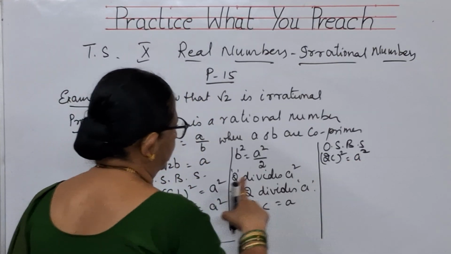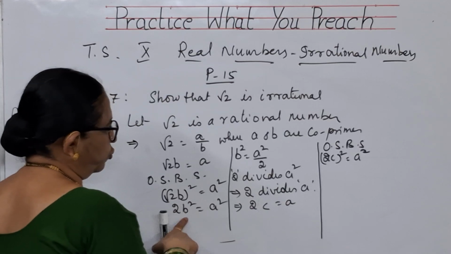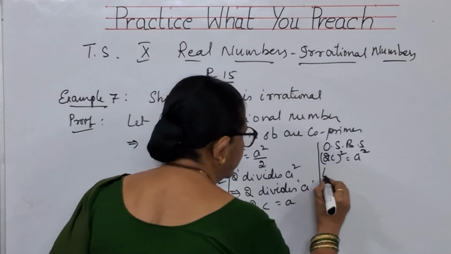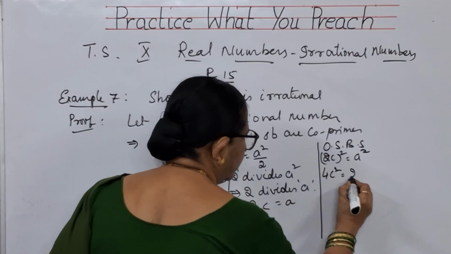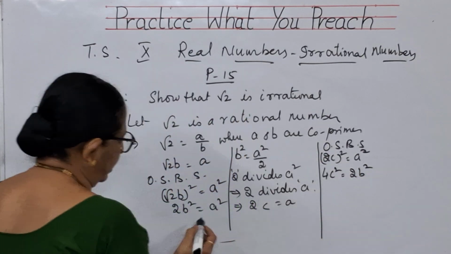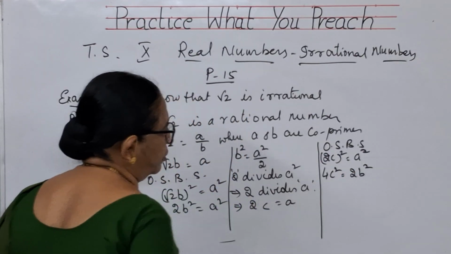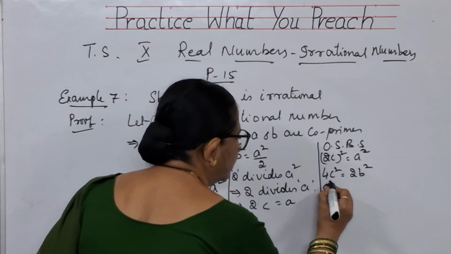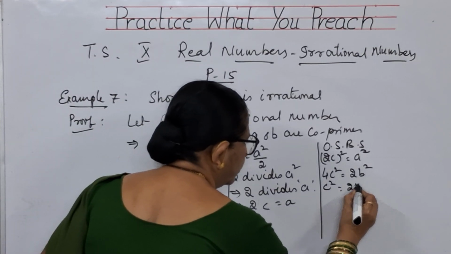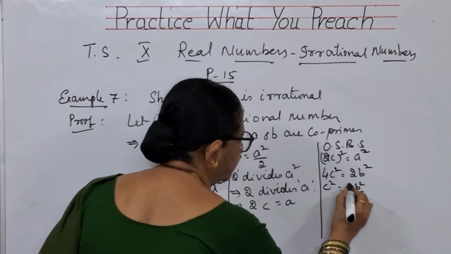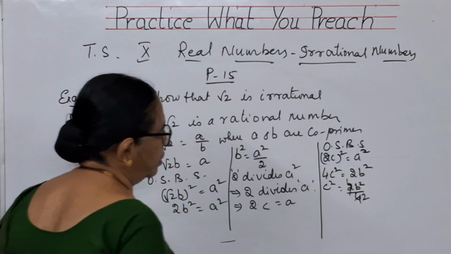What is A square, children? A square means 2B square. That means 4C square is equal to 2B square. Are you understanding? In the place of A square, I am writing 2B square. So what is C square? 2B square by 4.